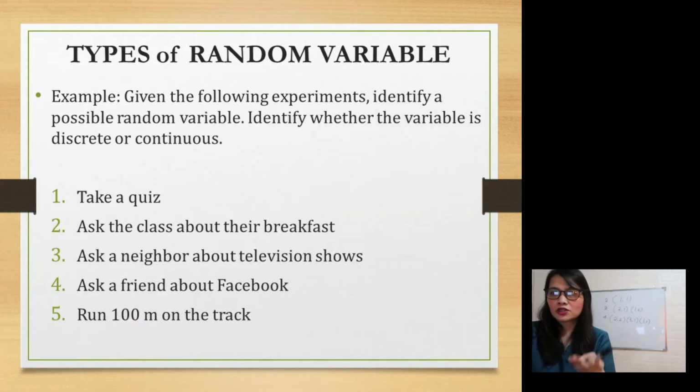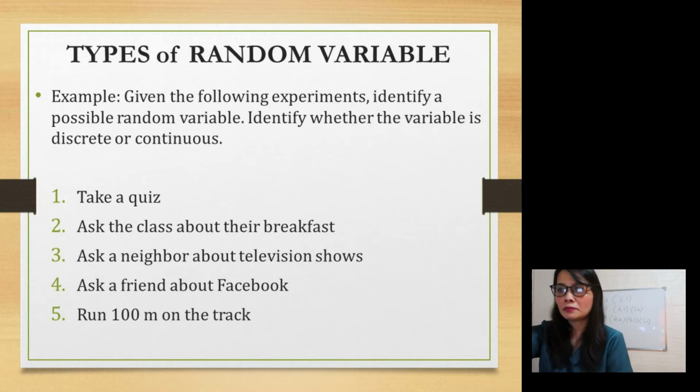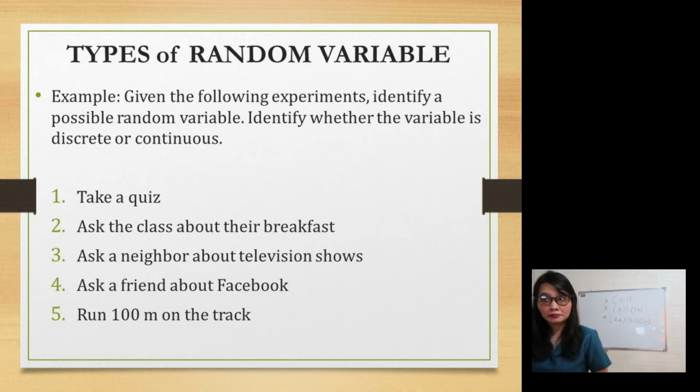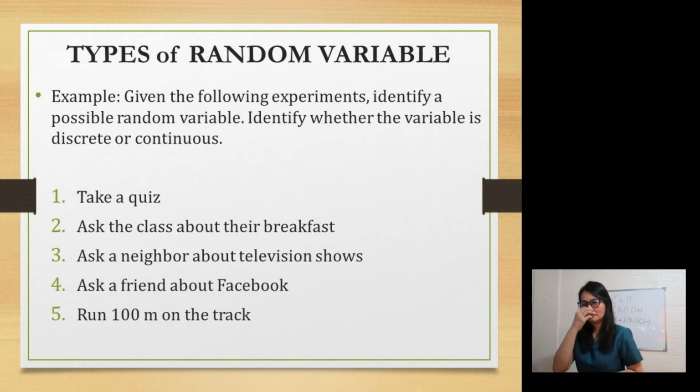So, types of random variables. Given the following experiment, identify the possible random variable. Taking a quiz. These are examples of experiments. Can you give me the random variable? Let's say take a quiz. What will be your random variable?